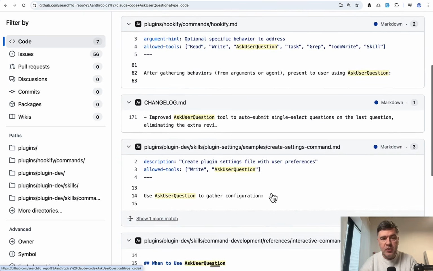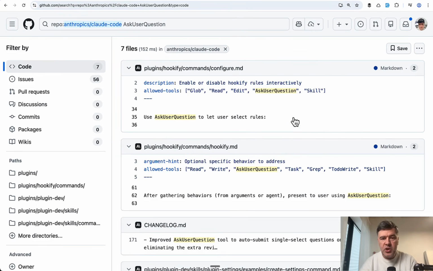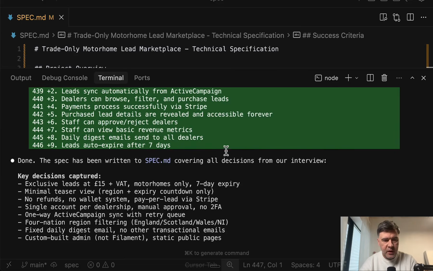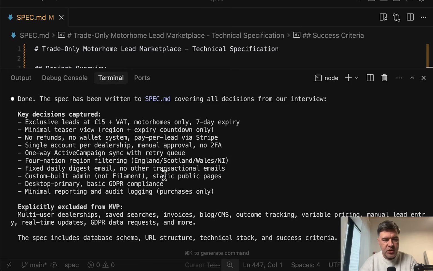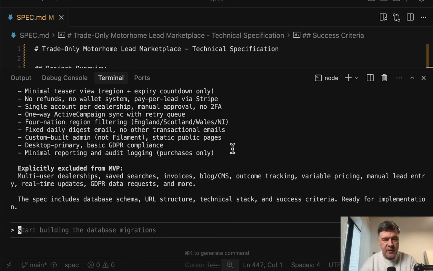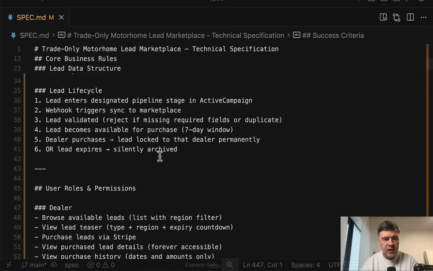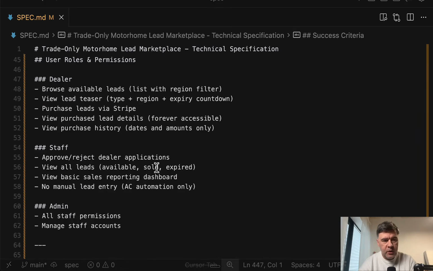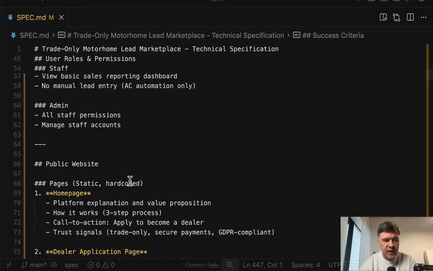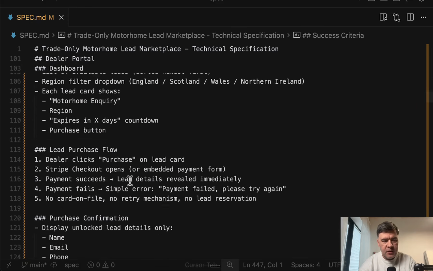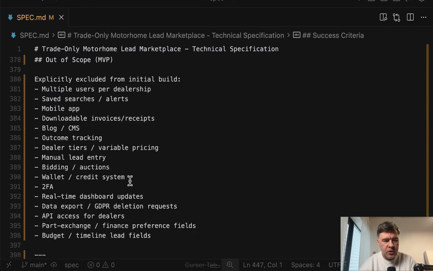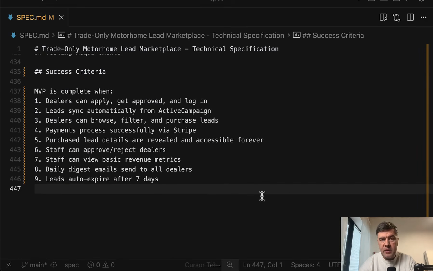So this is an internal thing, you don't need to install anything, just mention use Ask User Question if you want to be interviewed in a similar fashion. And now we have the result of spec.md. This is the summary, key decisions captured, schema includes this and that, and let's see what spec.md looks like now. So we had 100 lines of markdown. Now we have probably a bigger file with more details for staff, admin, public website, and other stuff. And in total, how much is it? It is 450 lines, so 4 times bigger than the initial specification.